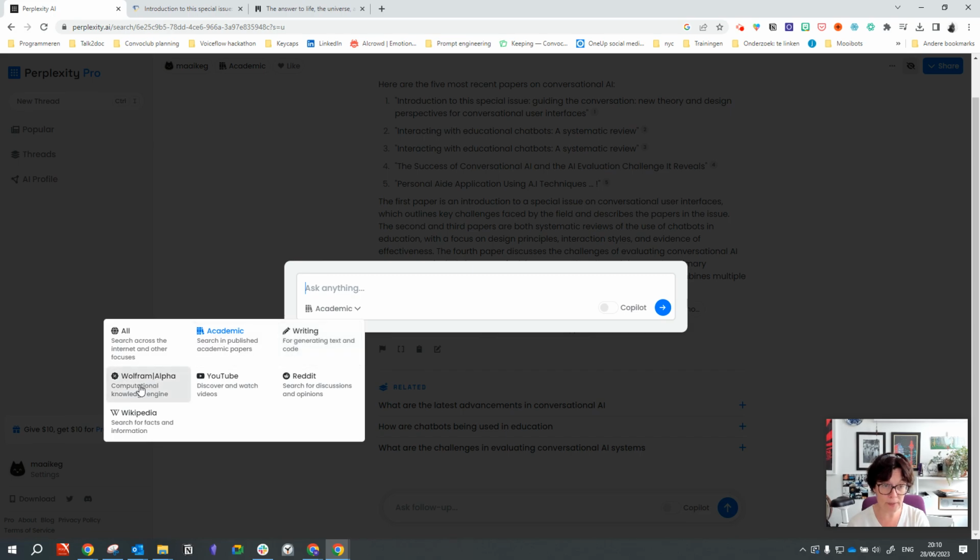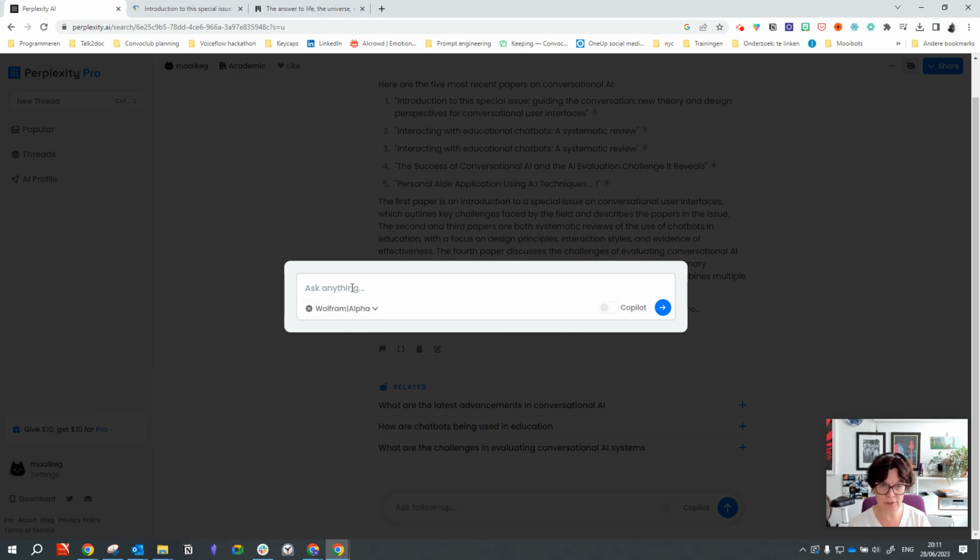Generating text from Wolfram Alpha. That is really interesting. That is like the biggest knowledge base, or knowledge graph, I should say, or collection of knowledge related tools out there. And this is something that ChatGPT or GPT in general is not really good at, like real computational power, logic, stuff like that. And that's where Wolfram Alpha and large language models really are an ideal marriage. So it's really interesting to see that we've got that available in the pro version. Can do a YouTube search, which is more like the traditional Google YouTube search, Reddit, okay, Wikipedia.